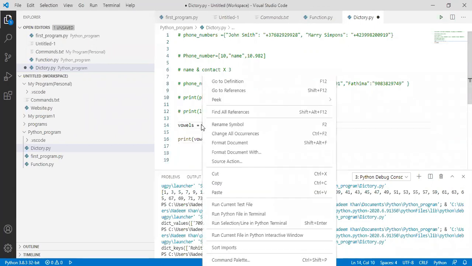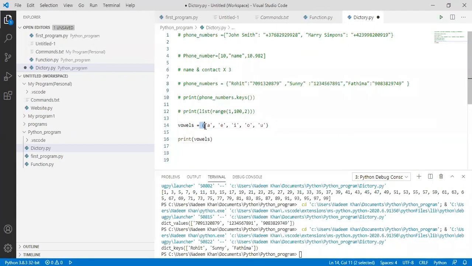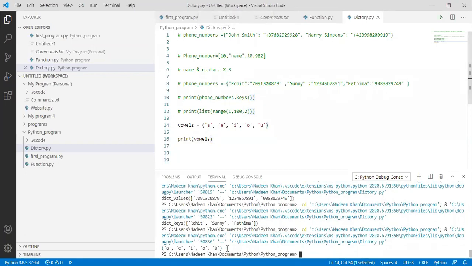The thing which is changed here is this bracket. So for declaring something as a tuple, we have to use round brackets. So see, let's print this value. So see here the output.